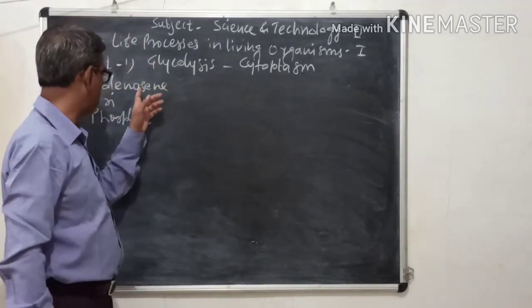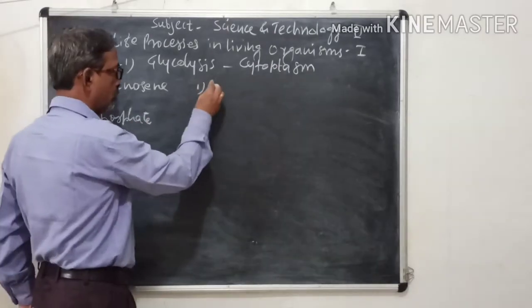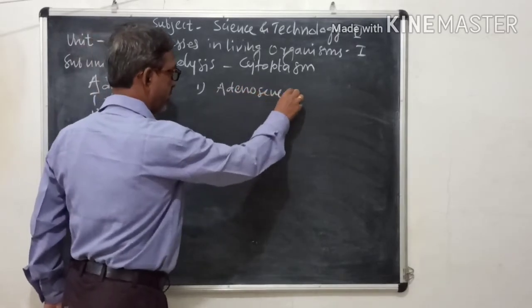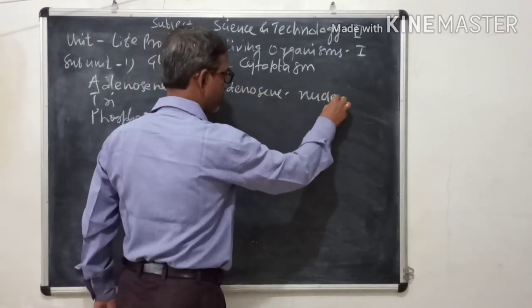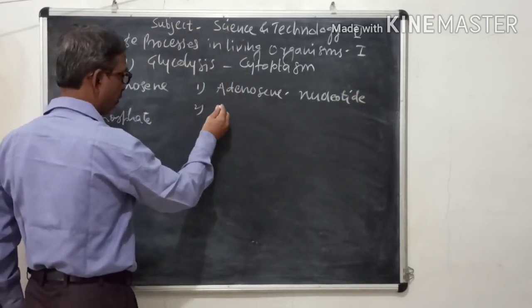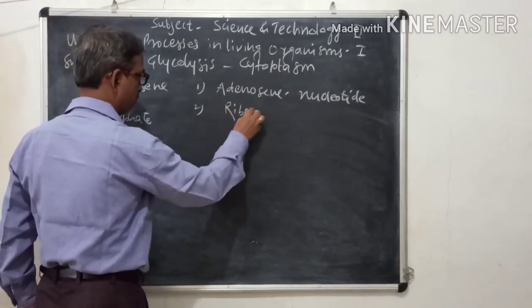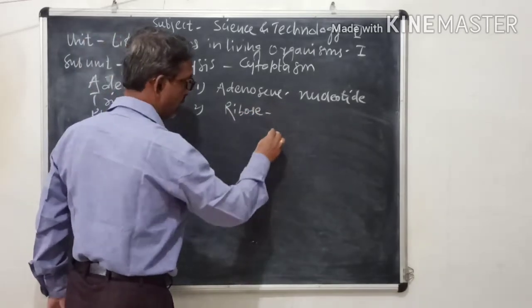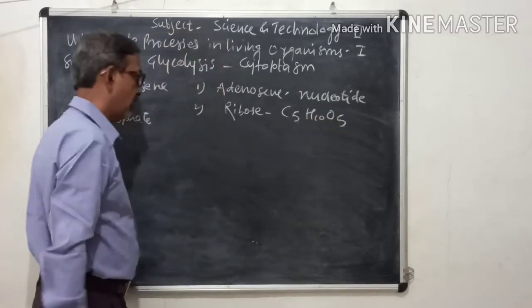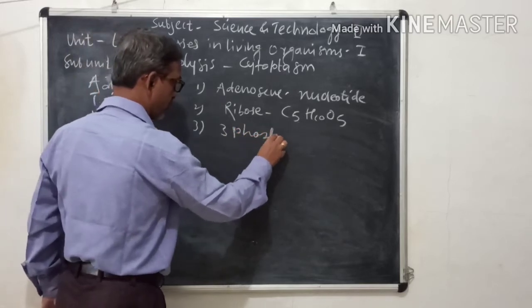Long form we have seen, adenosine triphosphate. It is made up of 3 components. First is a nucleotide called adenosine. Then second, a sugar called ribose. The formula of ribose sugar is C5H10O5. And third, 3 molecules of phosphate.